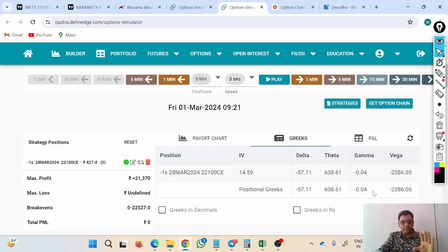So as of now, ignore this 0.04. That is not at all required as of now. Vega, what is it telling? For every increase in IV by 1%, I will be losing 2386. What if IV decreases? I will be profitable. If tomorrow this IV becomes 13.5, I sold this option, and if it becomes 13.5, then I will gain 2386. As an option seller, if IV increases, I will lose the amount. If IV decreases, I will get the profit.